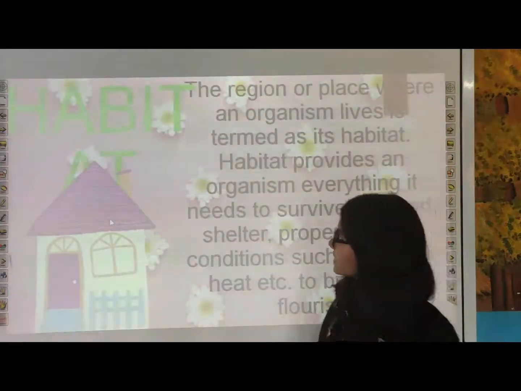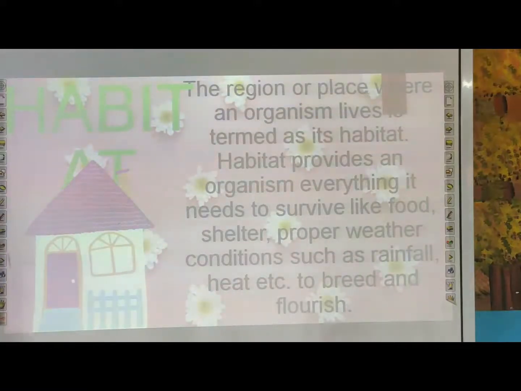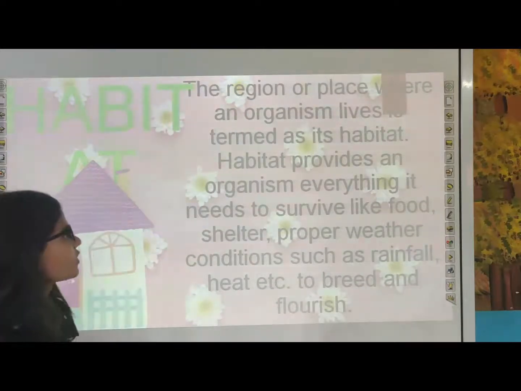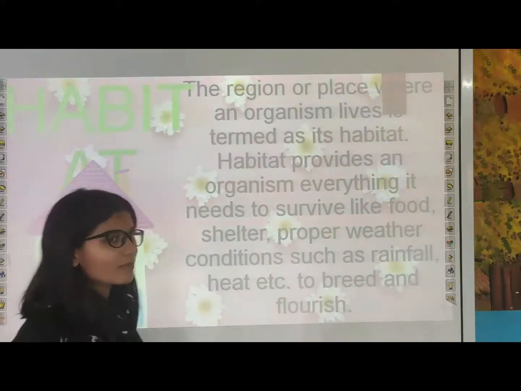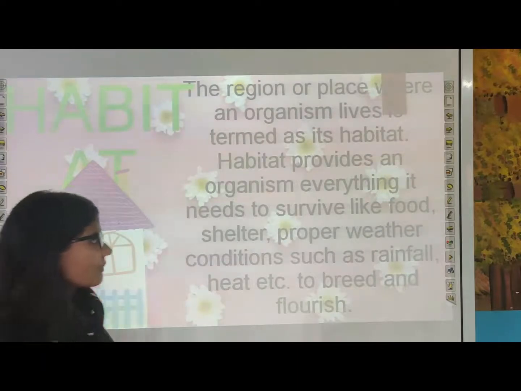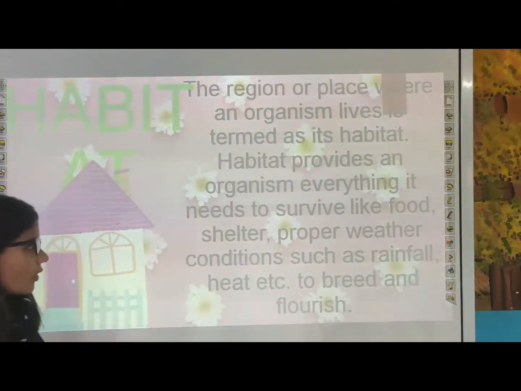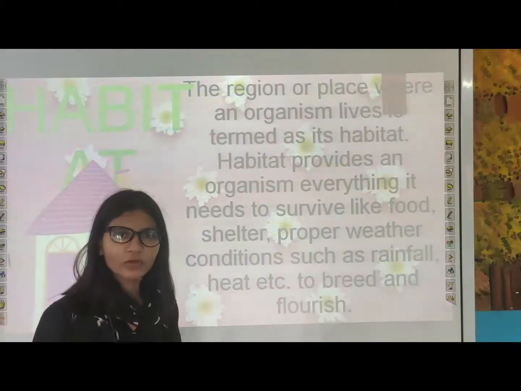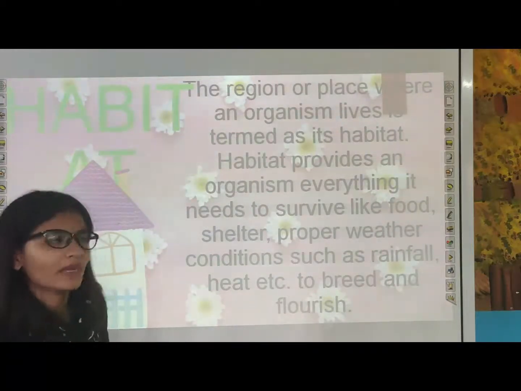In the very first slide, the definition of the habitat is given. The habitat is nothing but the area where a living organism lives. So the region or the place where an organism lives is termed as habitat. A habitat provides the organism everything which is required for its survival, such as food, shelter, and every nutrient required by the organism for nourishment.